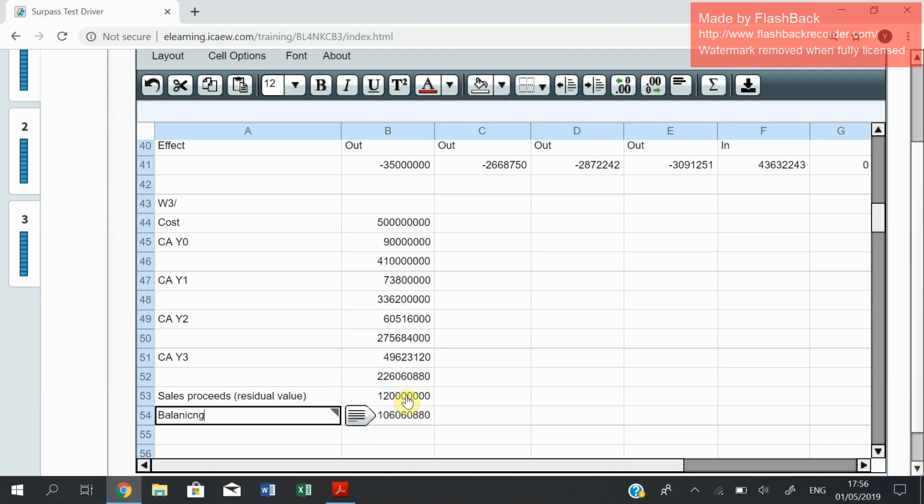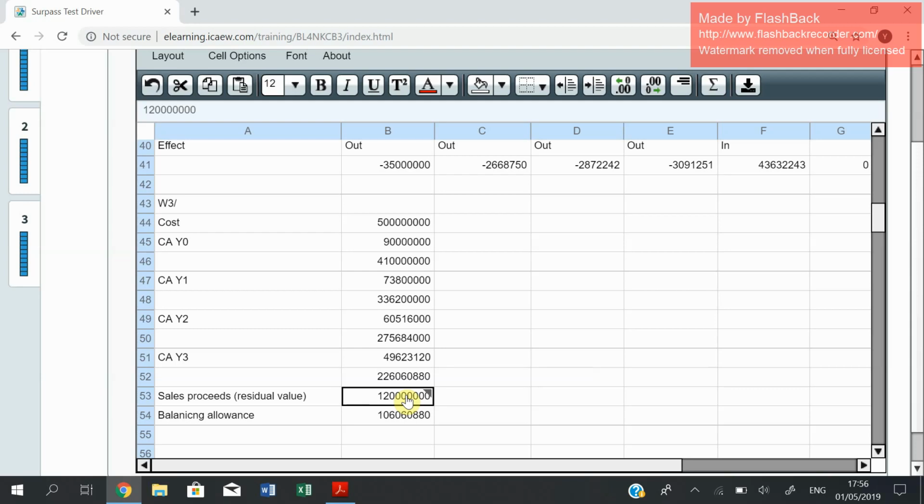A balancing allowance is the same as a loss on disposal, right? Now you see that the tax written down value is 226 million and something, whereas the sales proceeds is 120 million, which means that if you decide to sell it at 120 million, you make a loss on the disposal, which we call a balancing allowance.